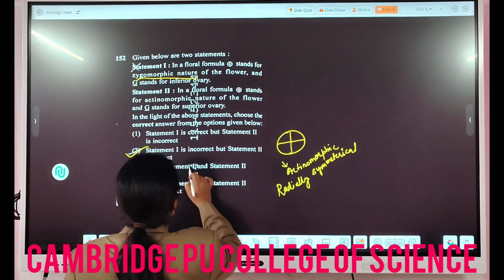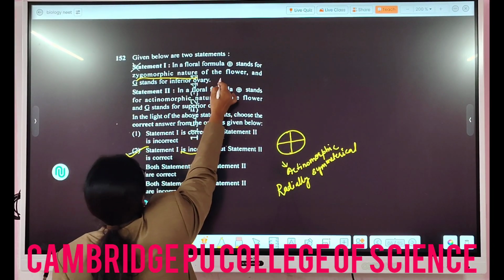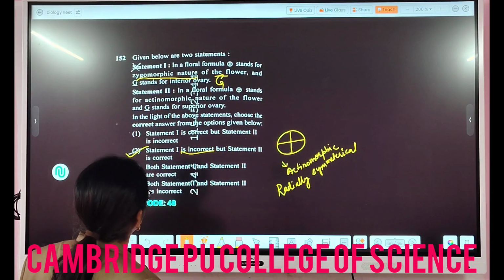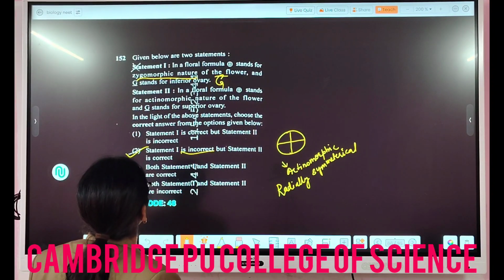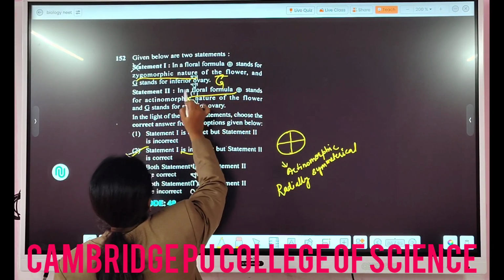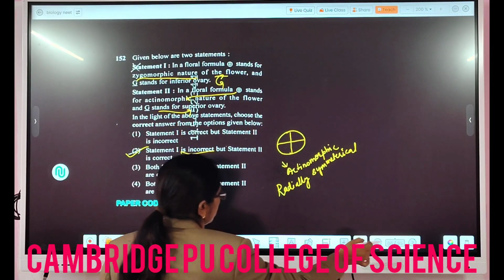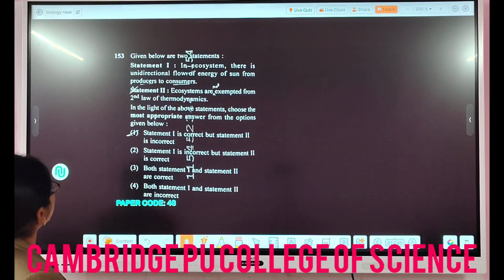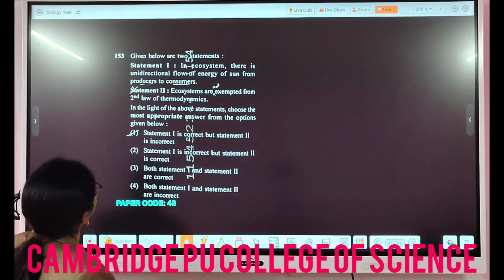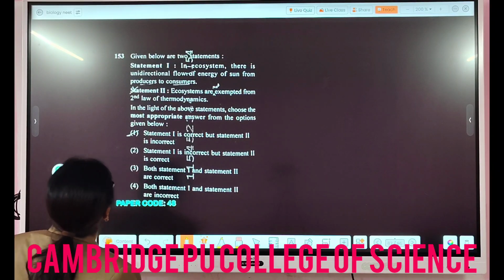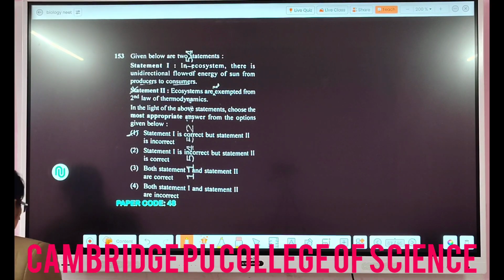So in this case statement 1 is correct, because for inferior ovary it has to be like this. Statement 2 is correct because the floral formula, same as I said, this is for actinomorphic flower and this is for superior ovary. So very simple question here. Then again they have asked, given below are two statements, statement 1 and statement 2, and we have to find the most appropriate answer here.